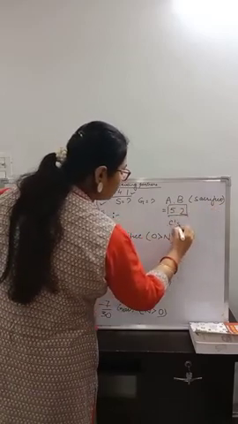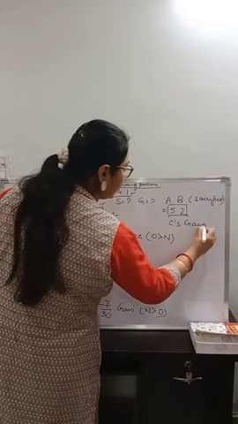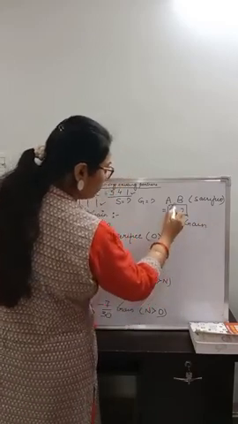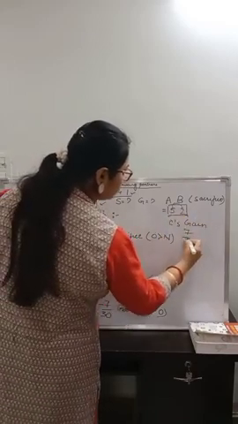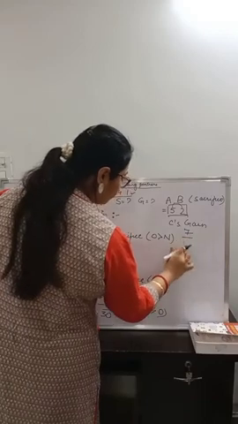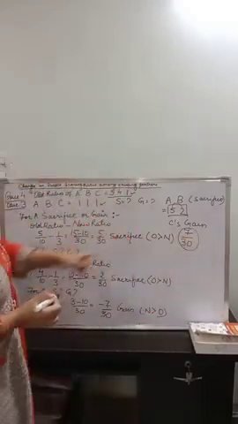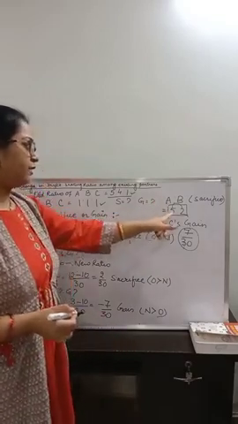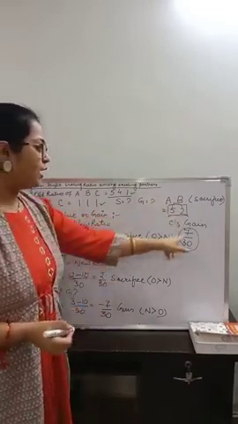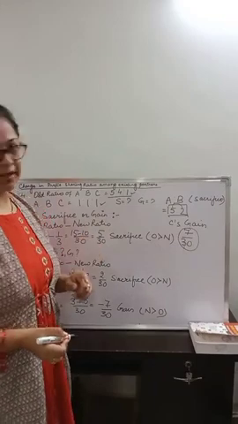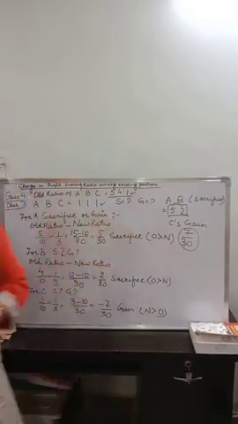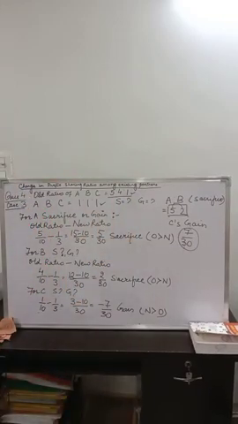Whereas C's gain is what? 5 plus 2, 7. 7 upon 30 is his gaining ratio. So A and B's sacrificing ratio is 5:2 and C's gain is 7 by 30. This is your answer for the third case. Please solve it up, write it down, and then we'll move to the fourth case.